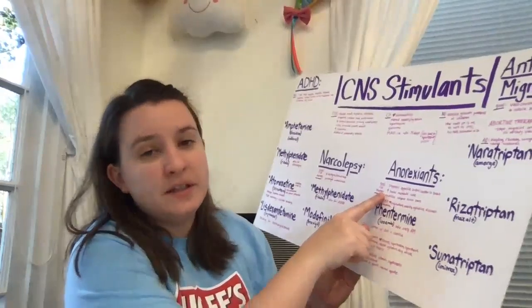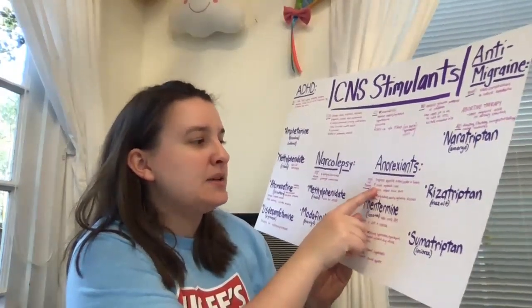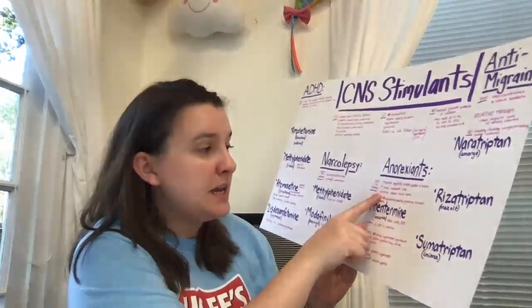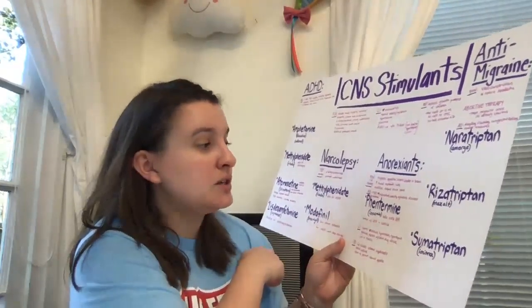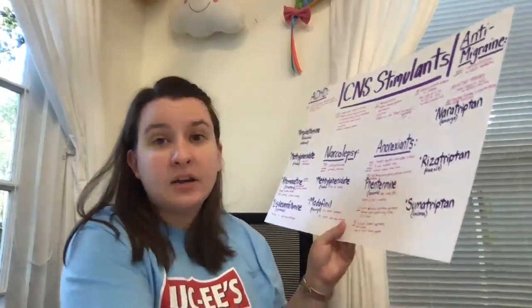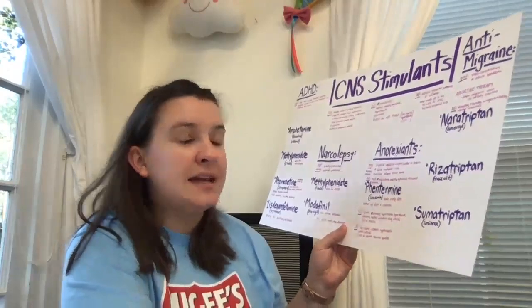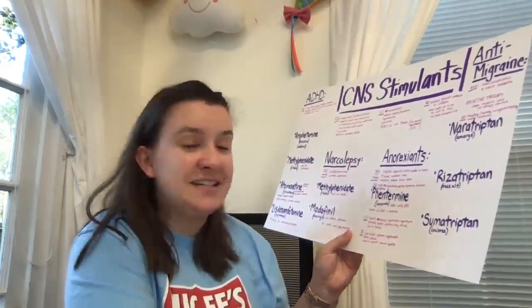Anorexics, the goal of this drug is to suppress appetite control centers in the brain. It's going to increase basal metabolic rate and mobilize adipose tissue stores. So there are some adverse effects that can go along with these drugs. It can increase the blood pressure. It can cause heart palpitations, anxiety and agitation, dizziness and headache.